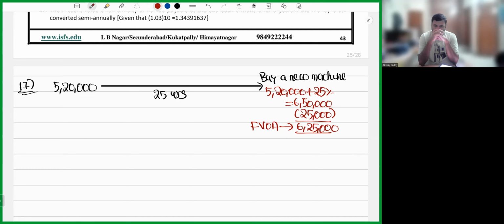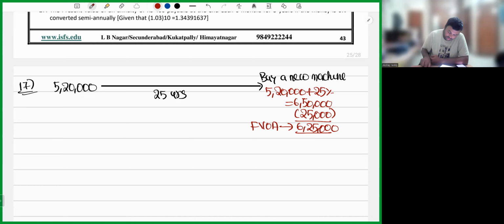Say for example, after 1 year, you want to buy a bike. The cost of the bike is 6,50,000, for example. But your mom is telling she will give you 25,000. The bike you require after 1 year is 6,50,000. You are saving for that. But your mom said that she will give you 25,000. So how much will you save? You will save only 6,25,000. You will not save 6,50,000. Okay.